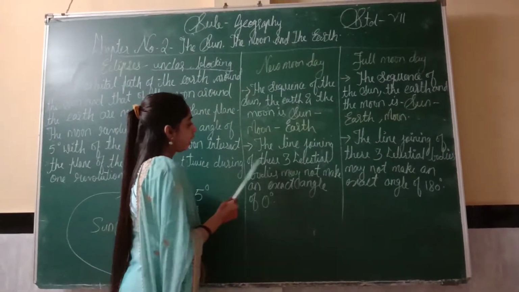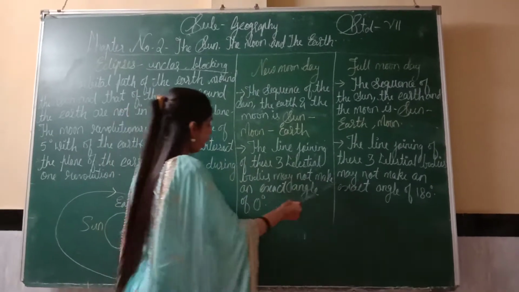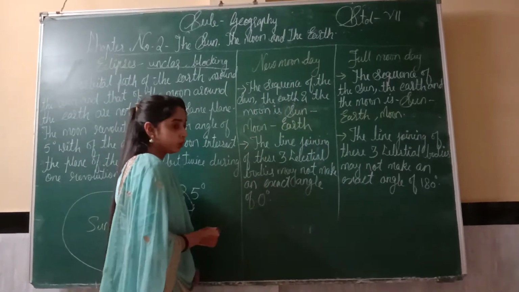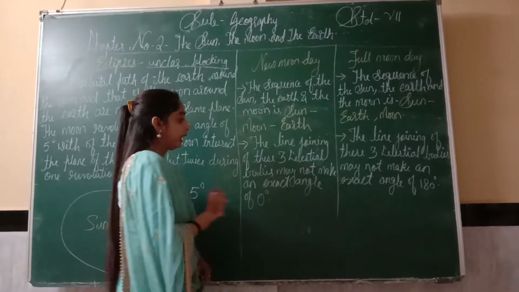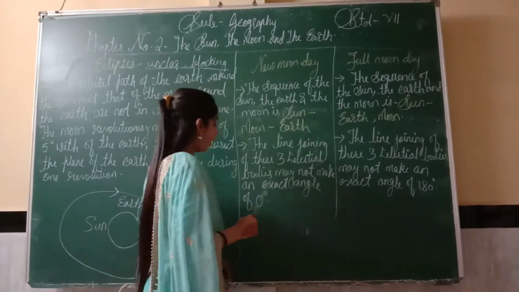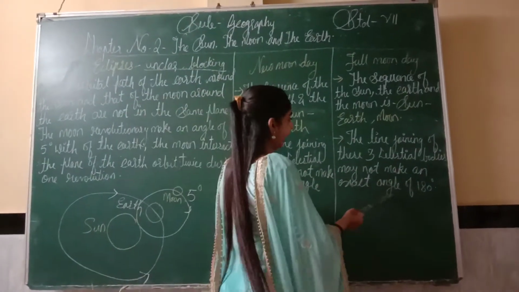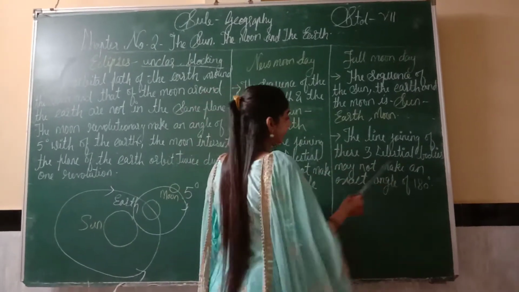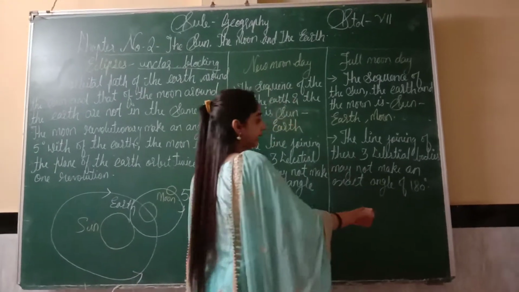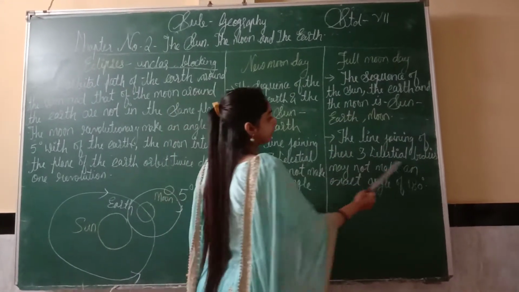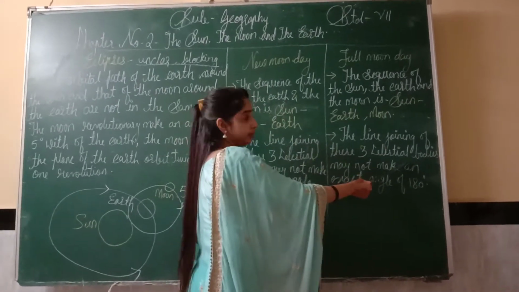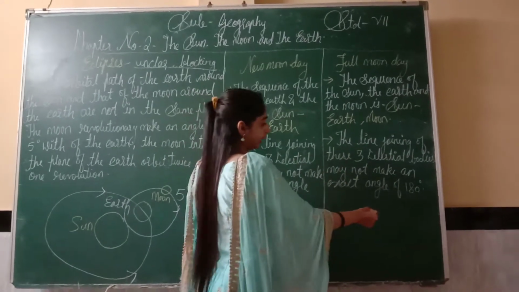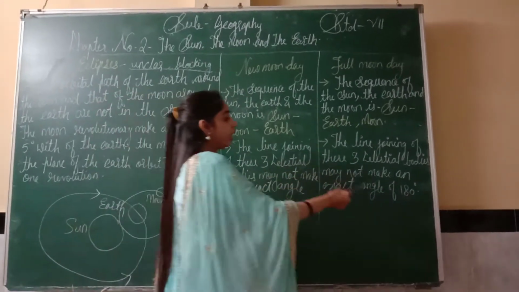The line joining these three celestial bodies may not make an exact angle of 0 degrees on new moon day. Likewise, the line joining these three celestial bodies may not make an exact angle of 180 degrees. On full moon day, these three celestial bodies, the Sun, Earth and Moon, are not making an angle of 180 degrees. Here 0 degrees and here 180 degrees.